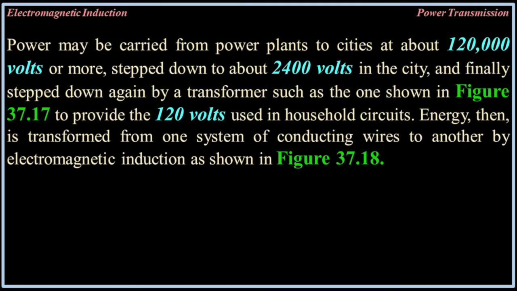Whales should be glad that humans discovered how to harness electricity. Power may be carried from power plants to cities at about 120,000 volts or more, stepped down to about 2,400 volts in the city, and finally stepped down again by a transformer such as the one shown in Figure 37.17 to provide the 120 volts used in household circuits. Energy then is transformed from one system of conducting wires to another by electromagnetic induction, as shown in Figure 37.18.